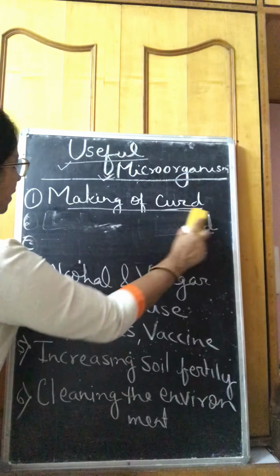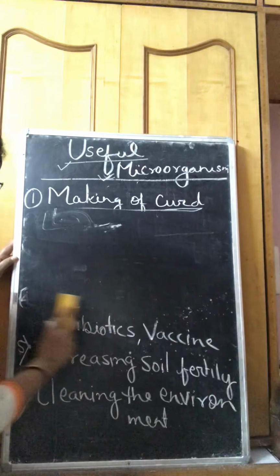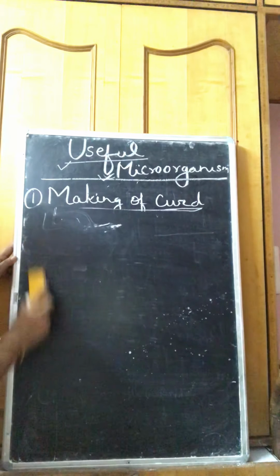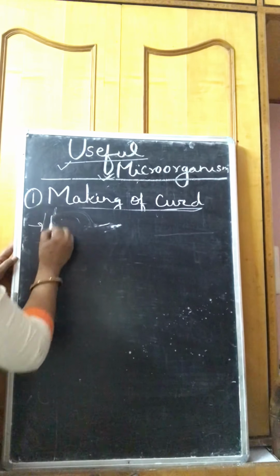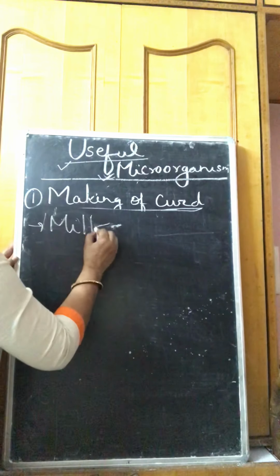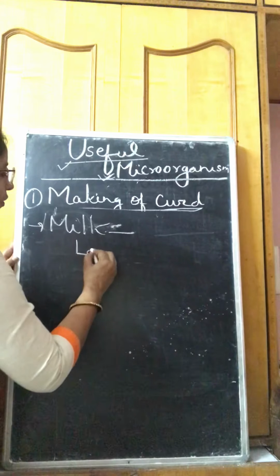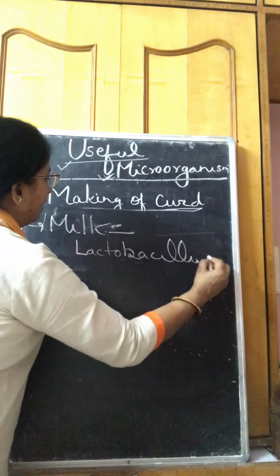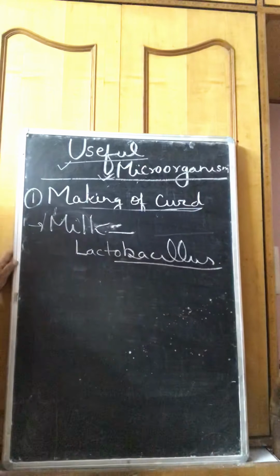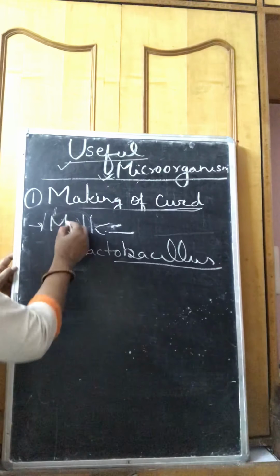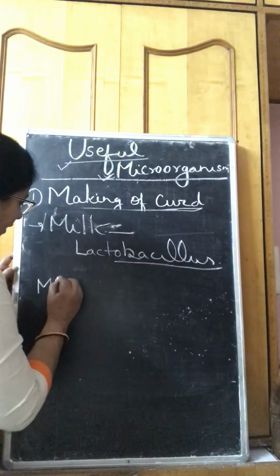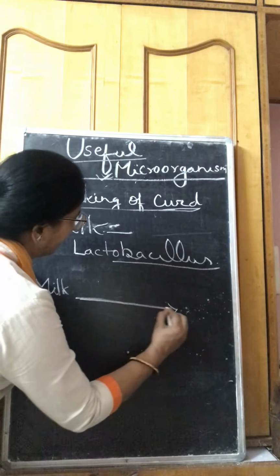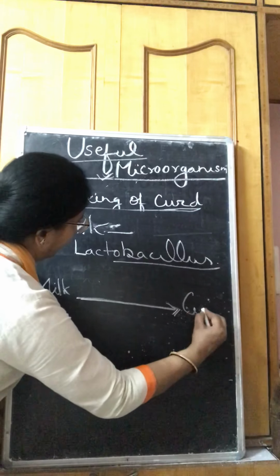First, you will see the making of curd. You know very well that milk contains Lactobacillus bacteria. Milk contains which bacteria? Lactobacillus bacteria. Lactobacillus bacteria is naturally present in milk. This milk is converted into curd.